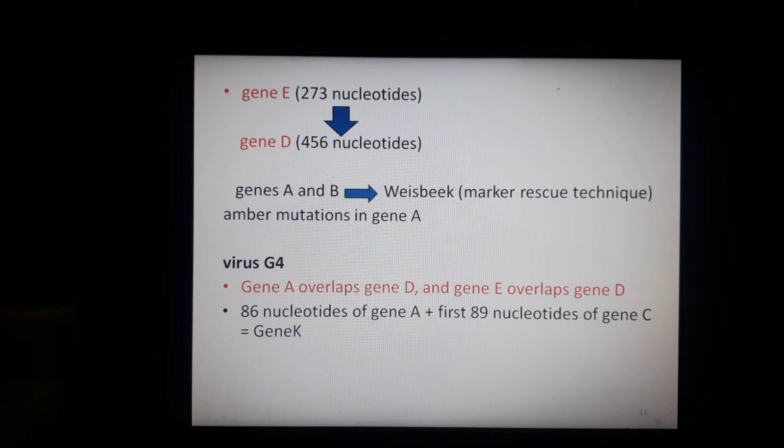And by identifying all these genes, they have found that the last 86 nucleotides of gene A and the first 89 nucleotides of gene C of this virus G4 together form the sequence of gene K. So the last 86 nucleotides of gene A plus the first 89 nucleotides of gene C form gene K. So this was the virus G4 description.